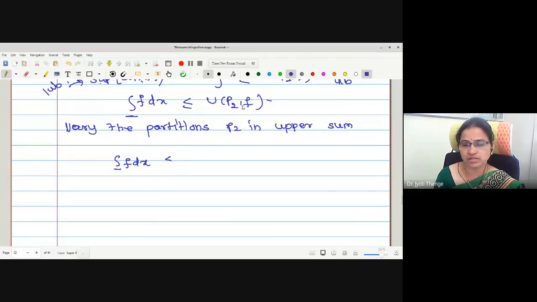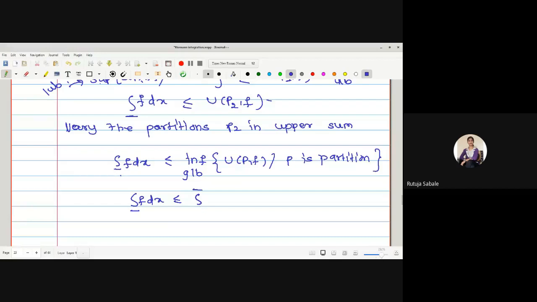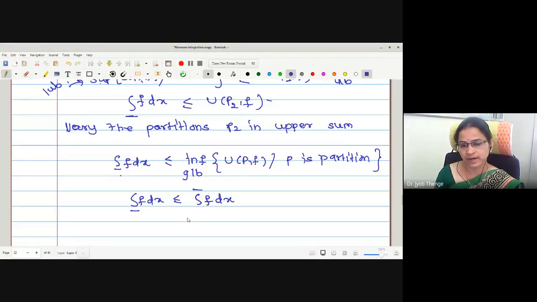Similarly, here we are going to vary the partitions P2, and we know the lower integral is a lower bound. If I take the infimum, what will happen? The infimum means the greatest lower bound of the set of U(P,f), where P is a partition. What is the infimum of the upper sums? The greatest lower bound, the upper integral. Hence we have proved the lower integral is always less than or equal to the upper integral.